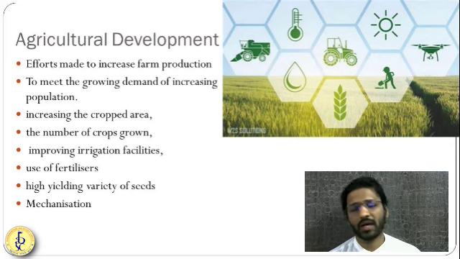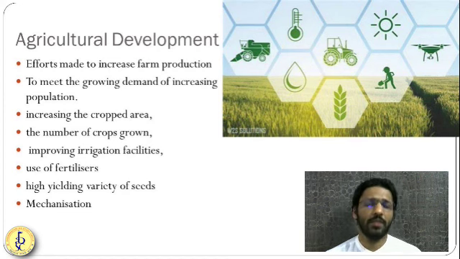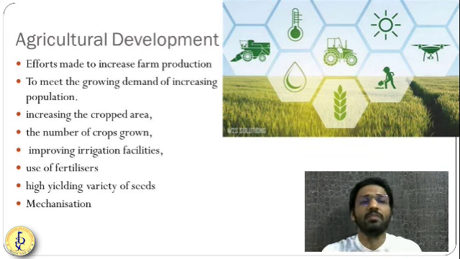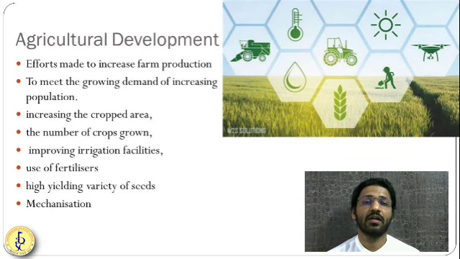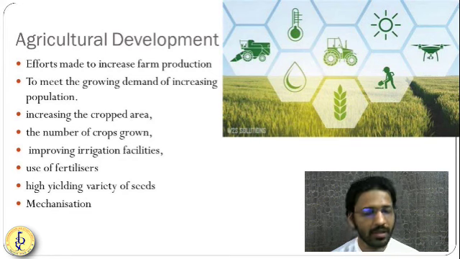Subsistence farming and primitive subsistence farming was useful when you had a very low population. Now, more and more people are being born and the population is increasing, so you require agricultural development because you have to sustain the huge population. You need food security for this population.